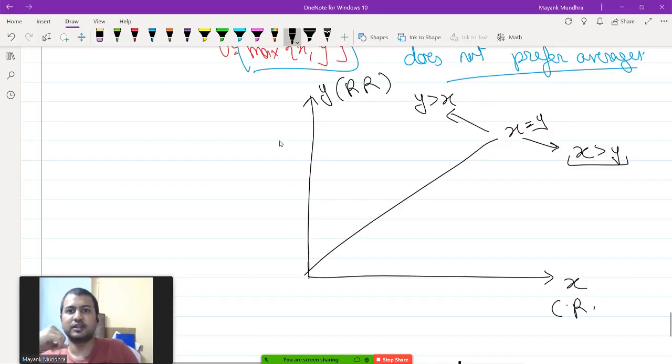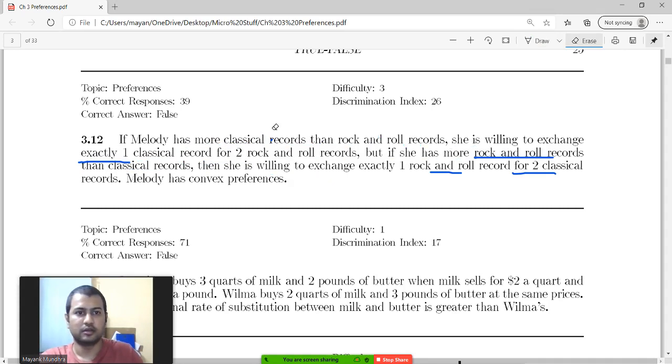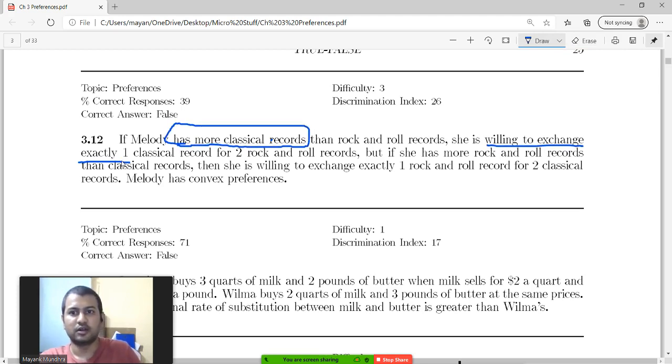So focus on the part when she has more classical records. When she has more classical records, she is willing to exchange one classical record for two rock and roll records.